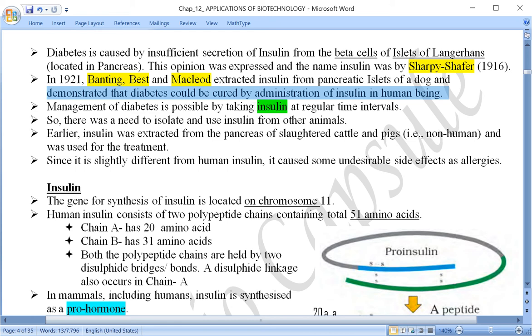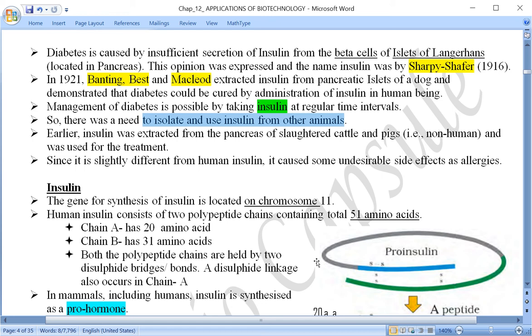So when it was felt that diabetes can be cured by the administration of insulin, there was a need to isolate and use insulin from some other animal, because the human body is not able to synthesize this.